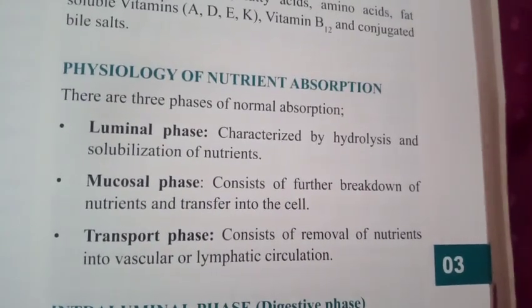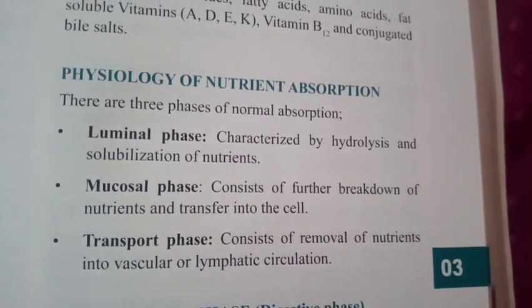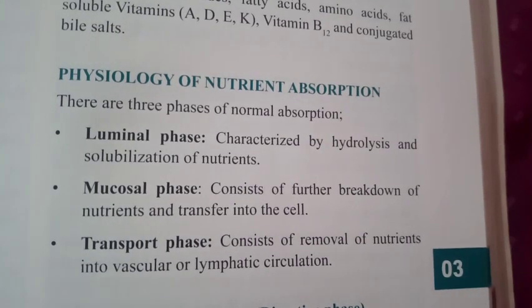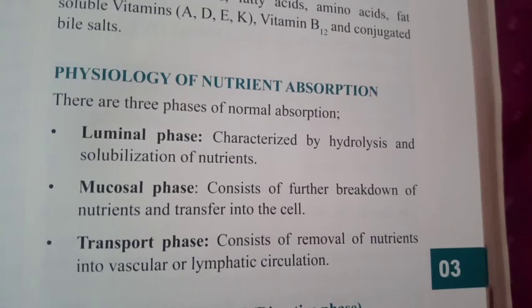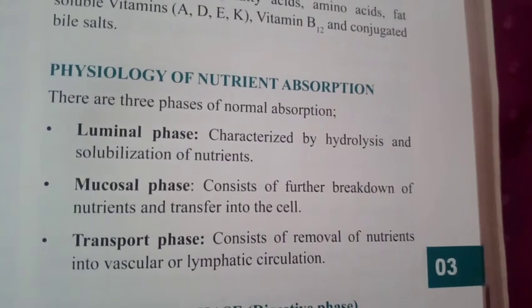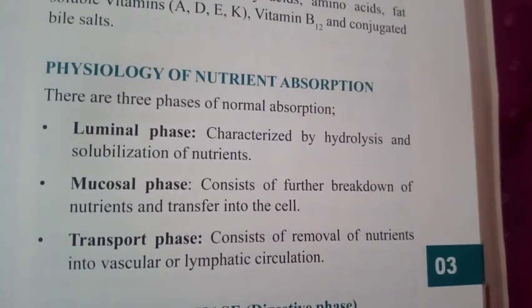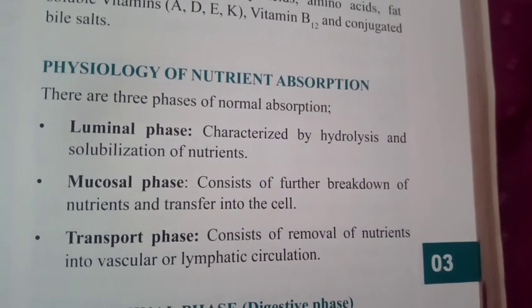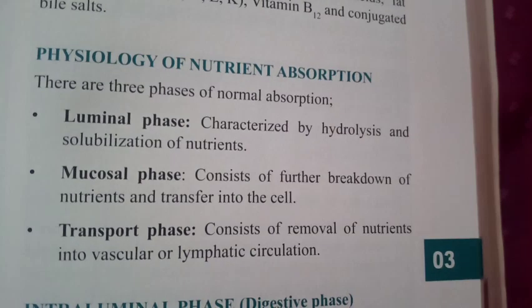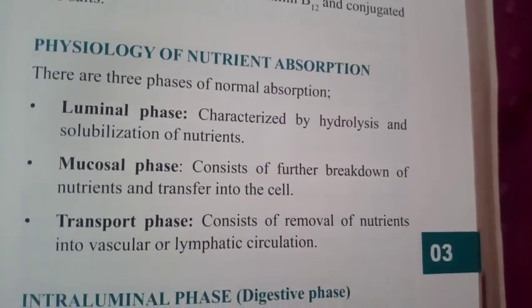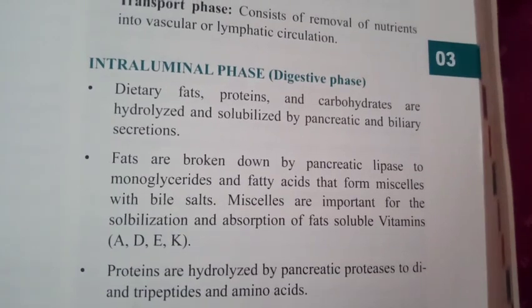Physiology of nutrient absorption has three phases. First one is the luminal phase, characterized by hydrolysis and solubilization of the nutrients. The mucosal phase consists of the further breakdown of the nutrients and transfer into the cells. The transport phase consists of the removal of the nutrients into the vascular or lymphatic circulation. Then, the intraluminal phase, which is known as the digestive phase.